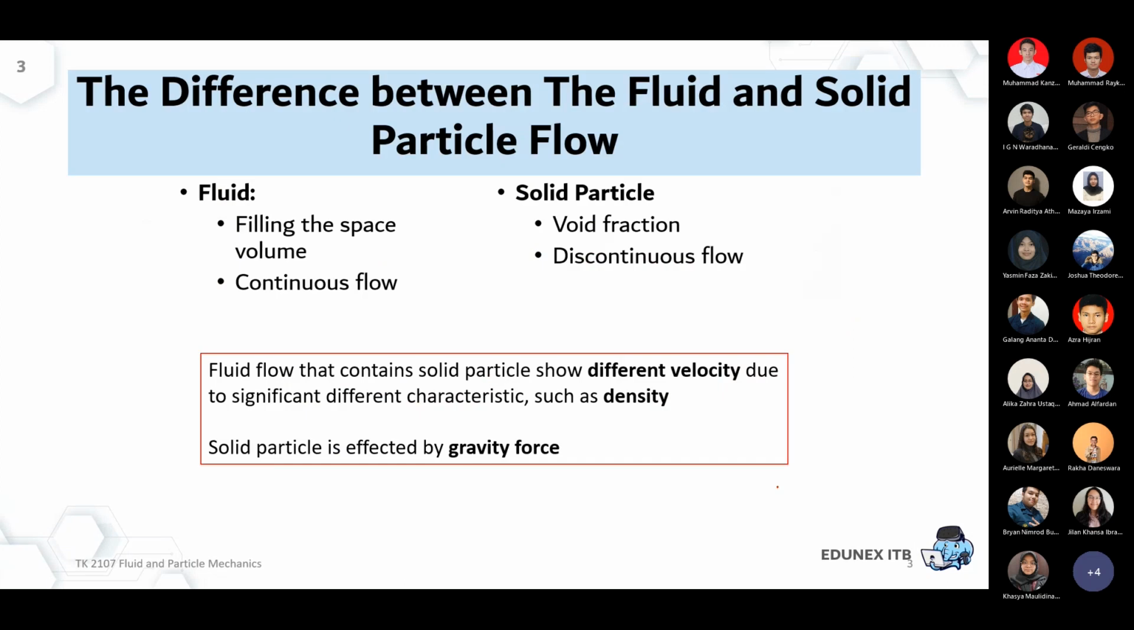The difference between a fluid and a solid particle flow. Fluid in this case is a gas or a liquid. Of course, the main characteristic is it fills the space. That means if we have a vertical pipeline with either a liquid or a gas, all of the space inside this vertical pipeline will be filled by the liquid or by the gas. So it's possible to get a continuous flow.